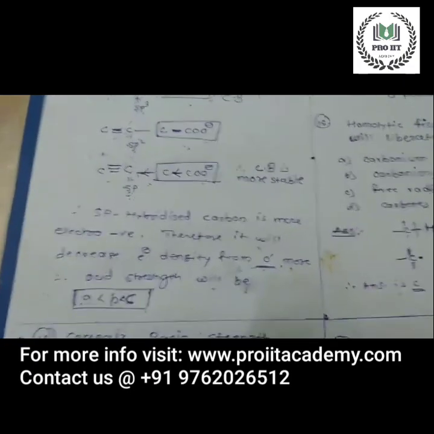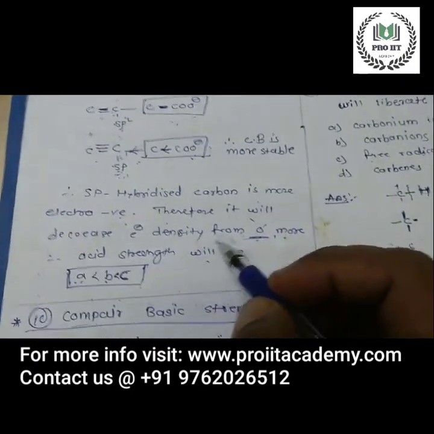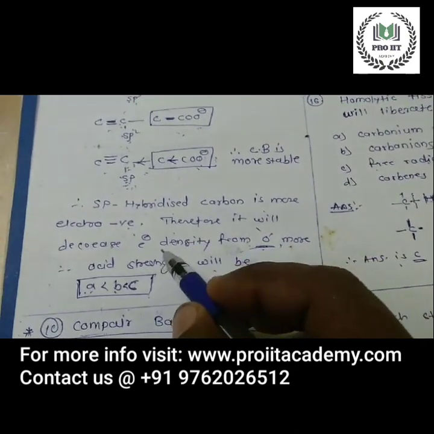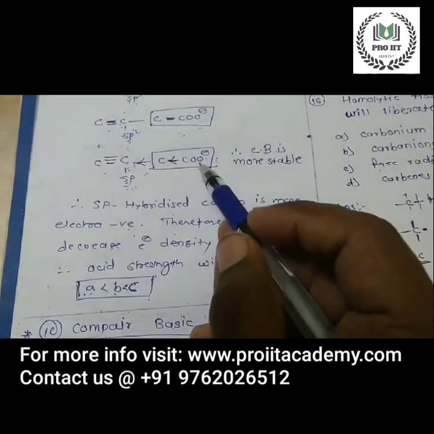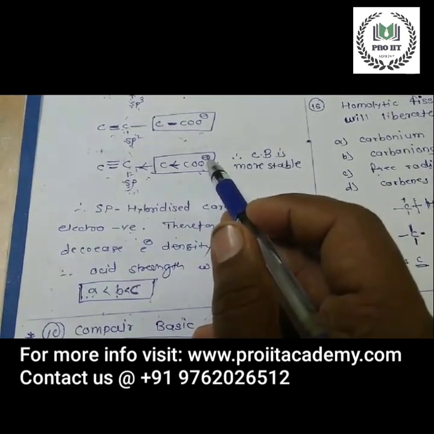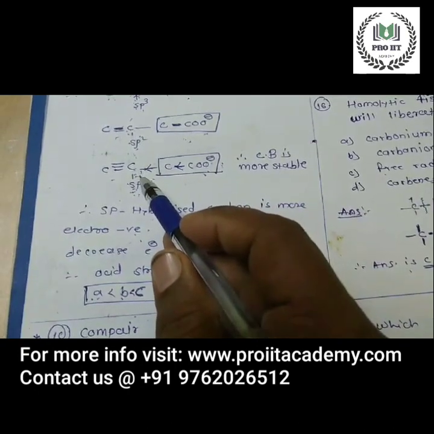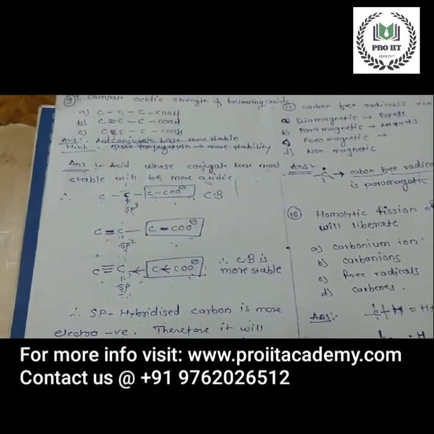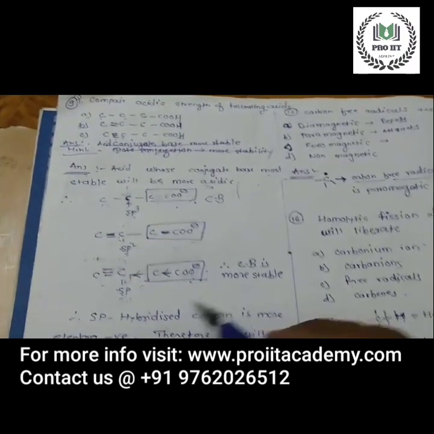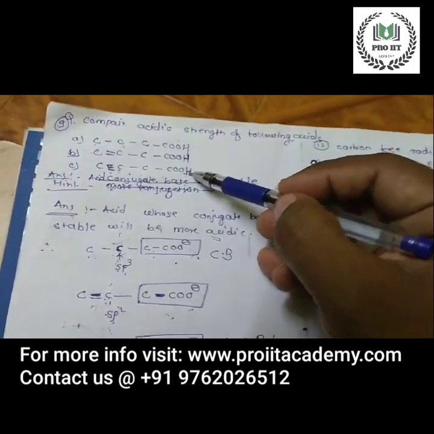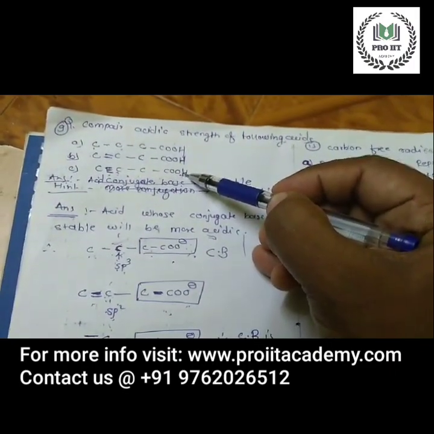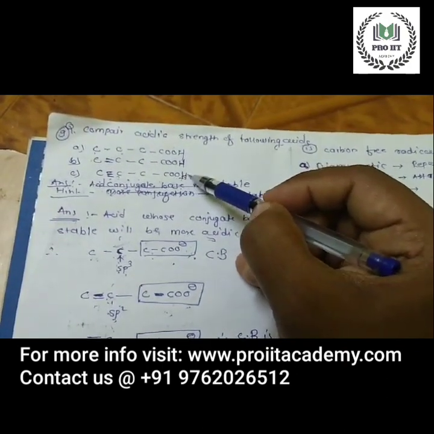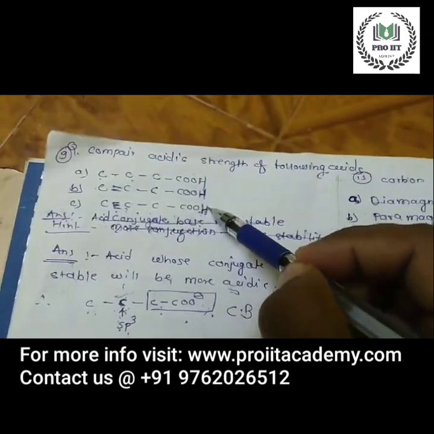Since it is more electronegative, it will decrease the electron density from this oxygen more. So since the electron density is decreased more, C will be the strong acid. The conjugate base of C will be more stable. Since it is more stable, the acid strength of C will be more. So option C is the correct option.